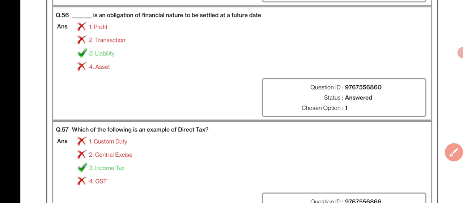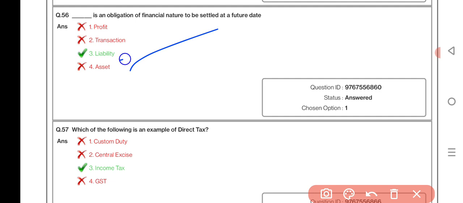Dash is an obligation of a financial nature to be settled at a future date. Liability. Which of the following is an example of direct tax? Income tax.